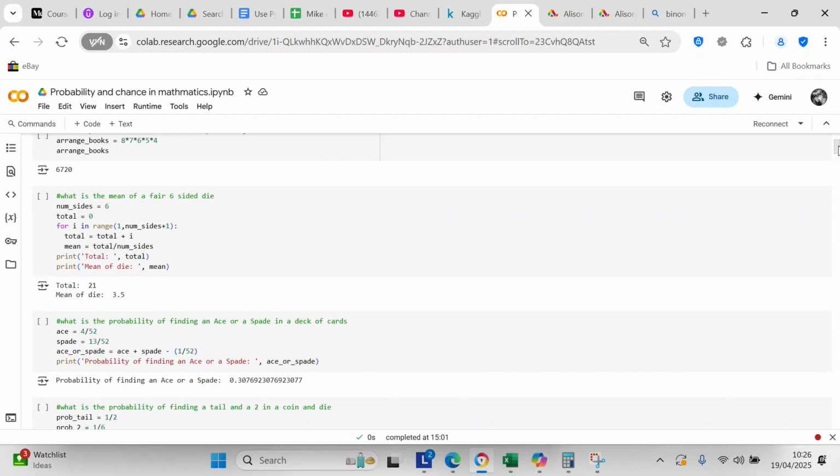The total equals 0. For i in range 1, num sides plus 1, total equals total plus i. Mean equals total divided by num sides. And then you're going to print the total, and you're going to print the mean of the die. And so your total is 21, and 21 divided by 6 is 3.5.